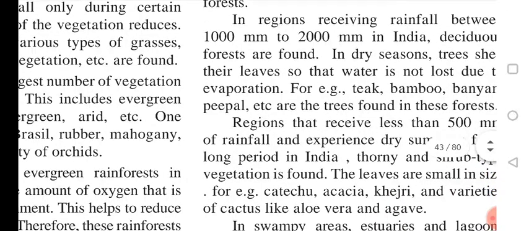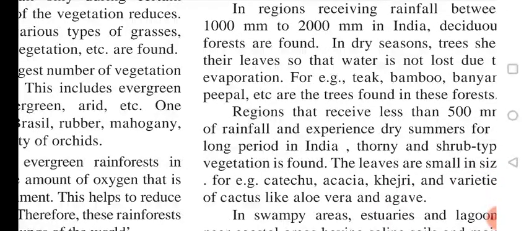Next, the region receiving rainfall between 1000 millimeter to 2000 millimeter in India. In India, the region which is receiving between 1000 to 2000 millimeter of rainfall, deciduous forest we are getting.